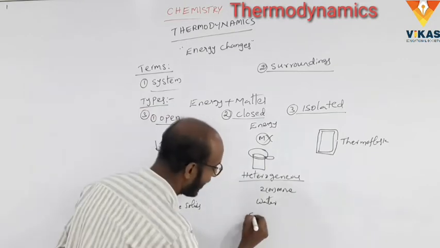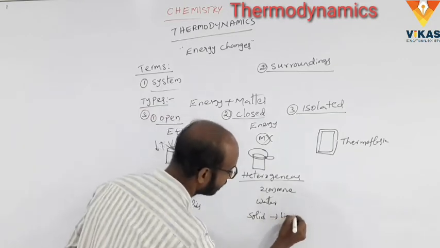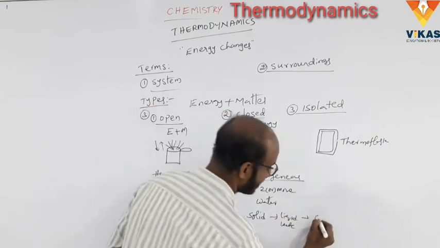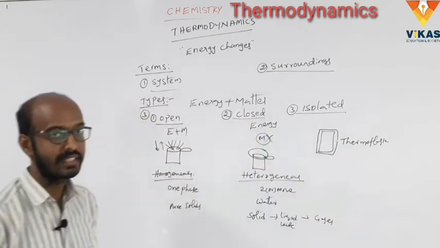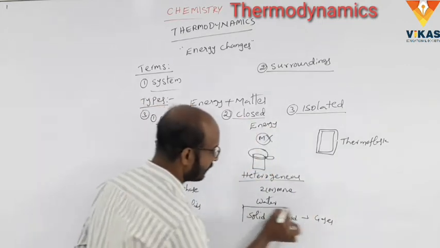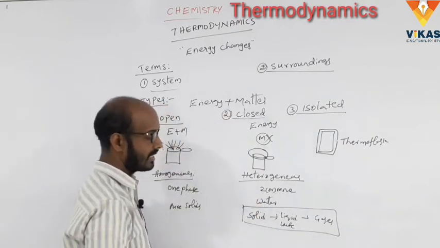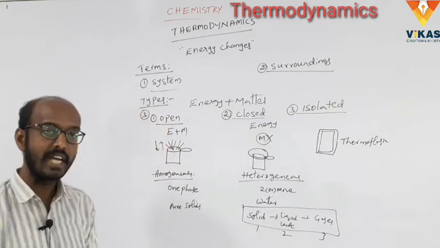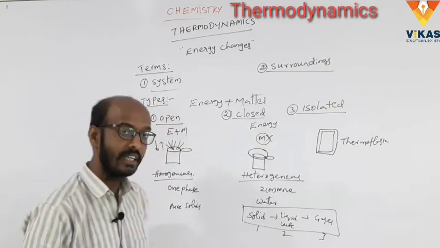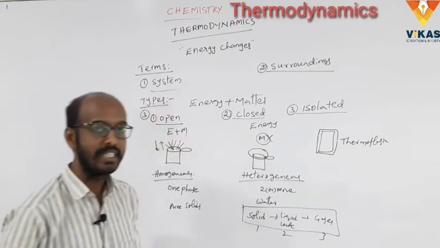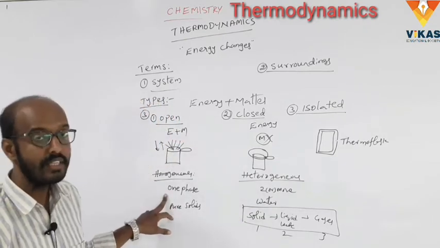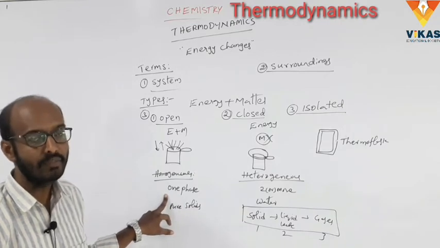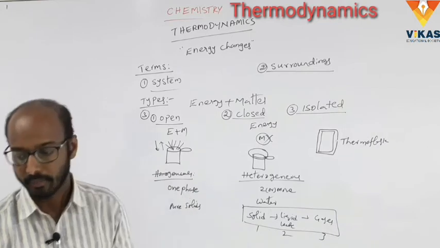That is, solid ice, liquid water, and third, gases. So this is a heterogeneous system. It contains two or more phases. In the water system, it contains three phases: solid is one phase, liquid is one phase, and gas is one phase. So that is called heterogeneous system. Phase means identical physical and chemical properties of the system. Clear?